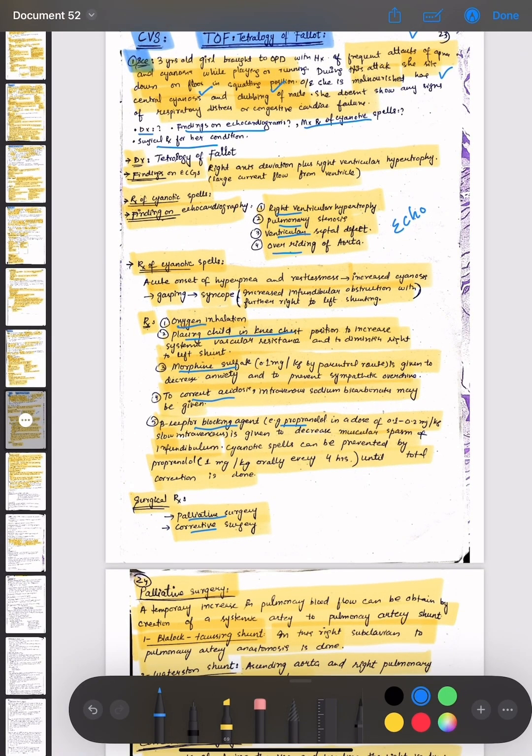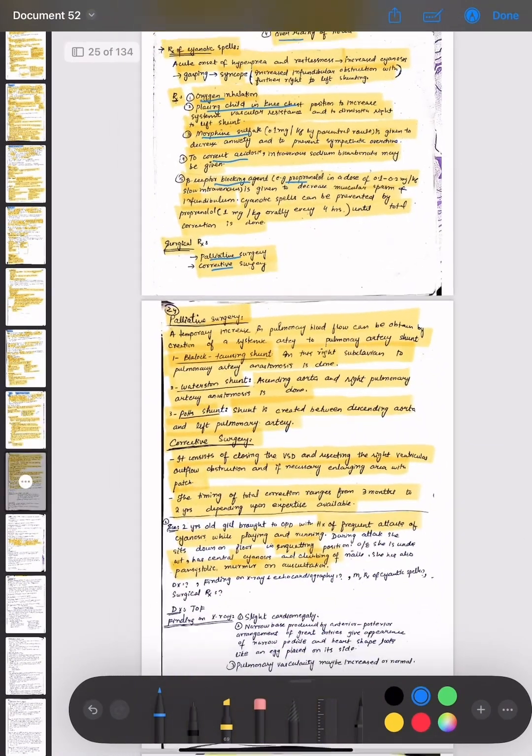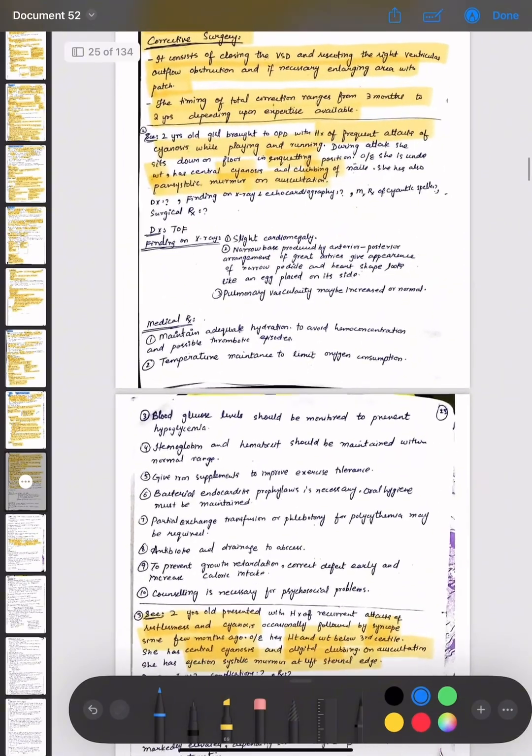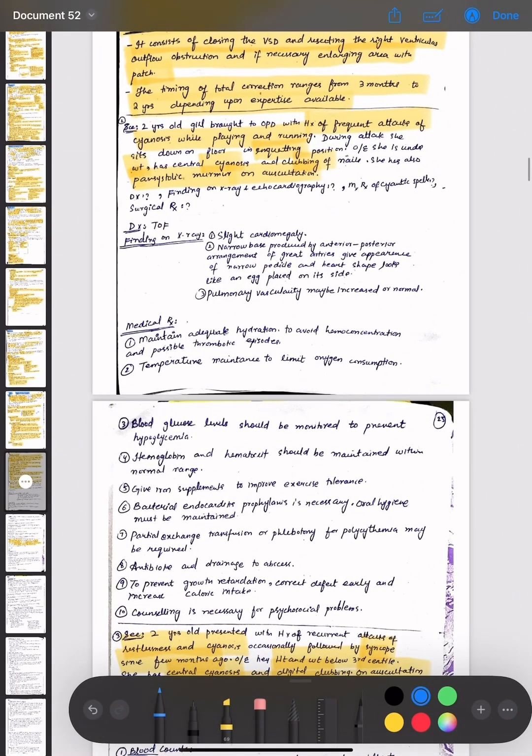Now moving towards the next scenario, and what are the questions asked? These are the diagnosis, the findings on X-ray and echocardiography, the management and treatment of cyanotic spells, and the surgical treatment. So other things we have already discussed. Here we will discuss the findings on X-ray.